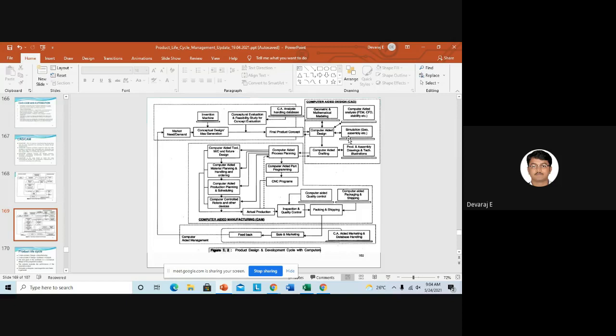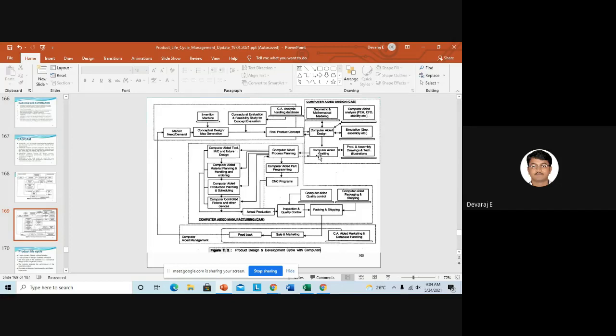So where you are doing simulation, you can do it for sub-assemblies, and also for the overall assembly, that is your overall car, so that you can do crash analysis or impact analysis. Everything you can do in simulation, like computer aided analysis, that is FEA, CFD. Everything you can do in the analysis software.